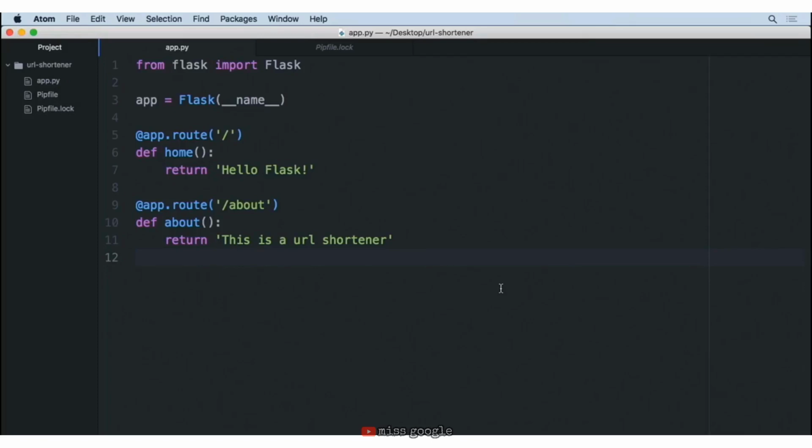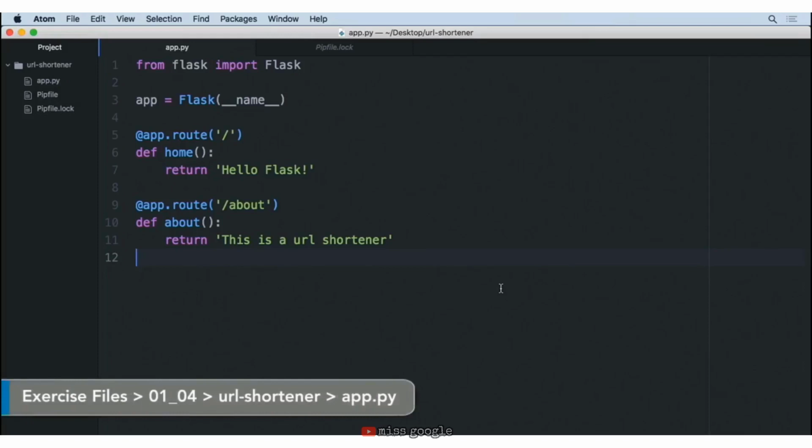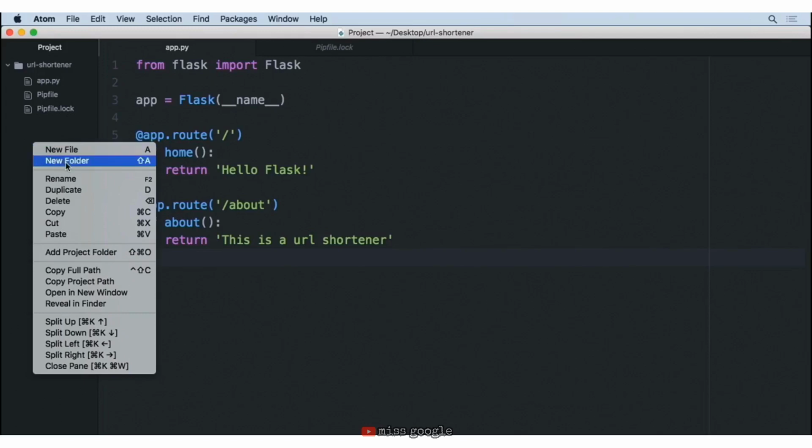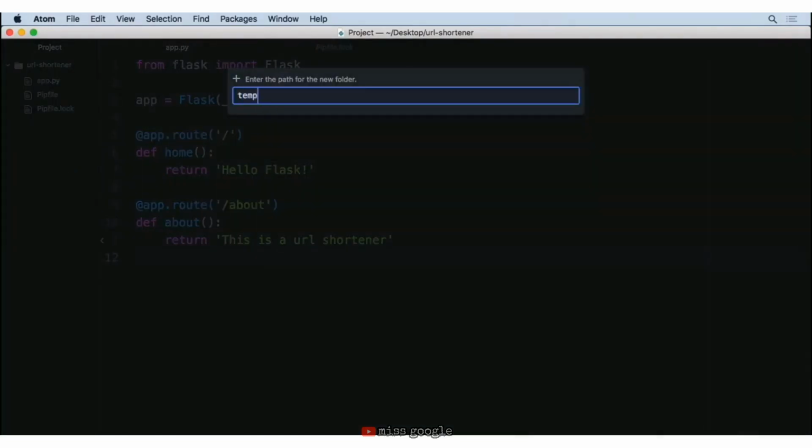Now currently, our website is only returning back these strings that we have here in our file. And eventually, we want to do a whole lot more than this. We want to have HTML code, maybe possibly put in some CSS and JavaScript, and to cram that all into one string is really going to be a hassle. So we're going to use templates so that we can have all that data stored in a separate HTML file that we can simply just load via one line here. Now, in order to utilize this, we have to create a new folder in our directory. So we're going to right-click and do a new folder and name this templates with an S.